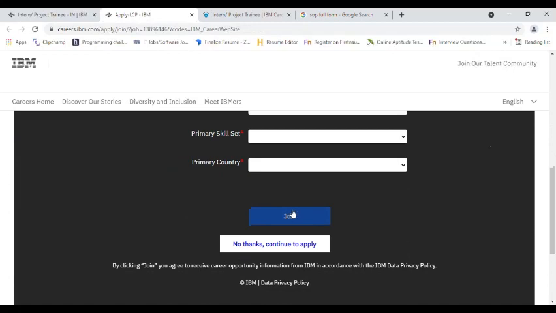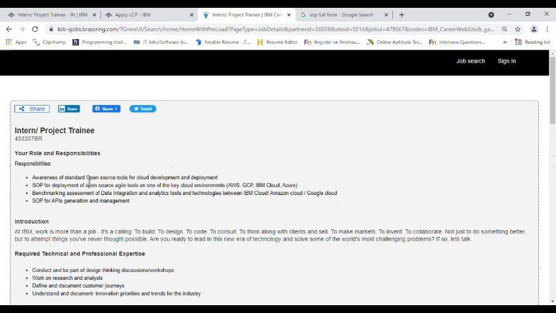By clicking join, you'll receive career opportunity information from IBM. So if you are interested, then you can just click on join here. Otherwise you can just click on no thanks, continue to apply. After clicking on this, you'll find this page.